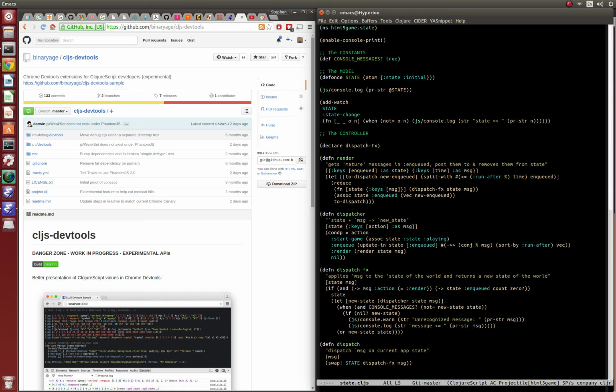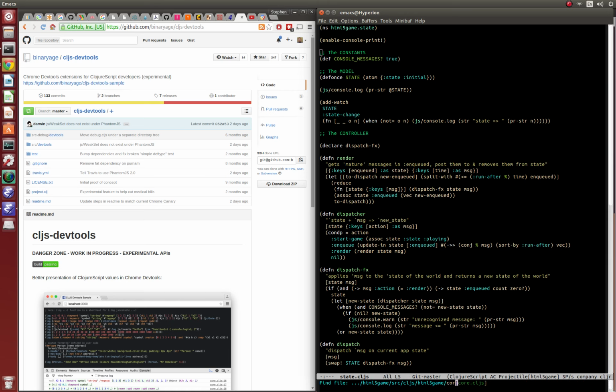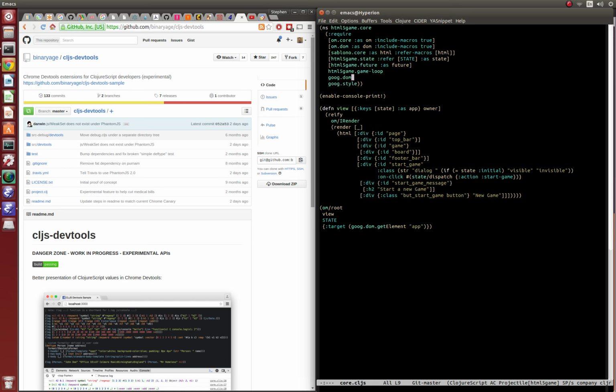So, what's the big deal? I implemented a few more things. Previously we had core and state, now we have game loop, future. So let's start with looking through core. I think this is basically the same as it was before, except state has been taken out of core, as you can see, and put into state.